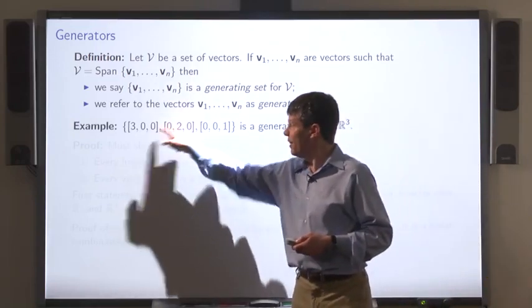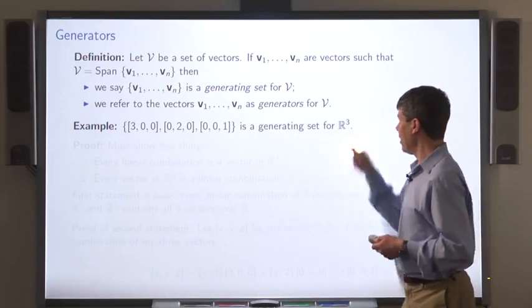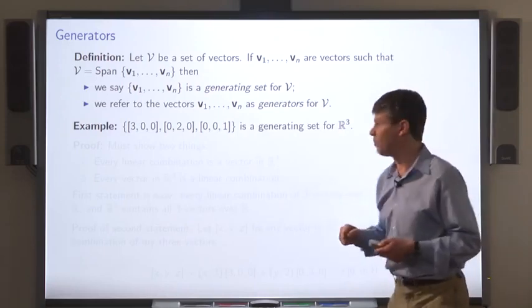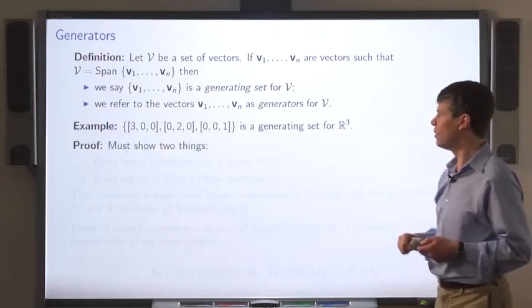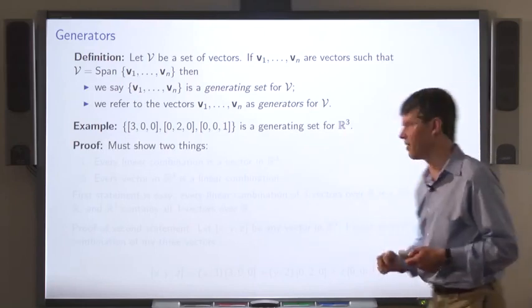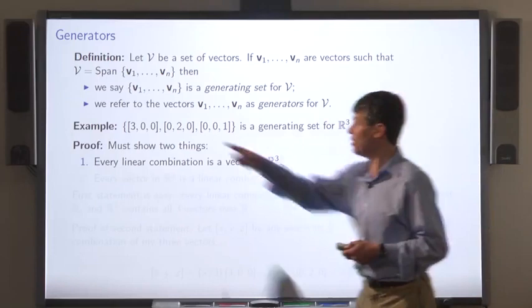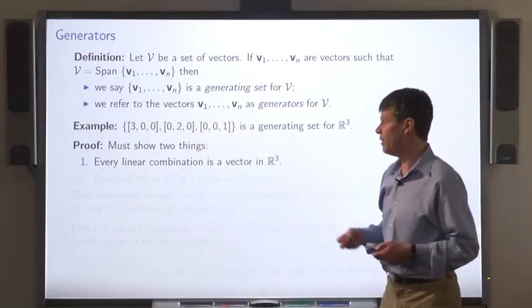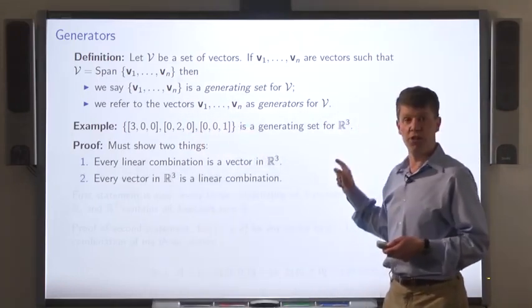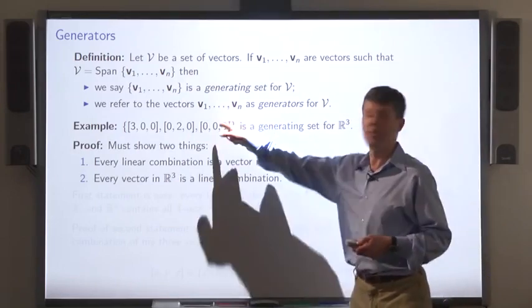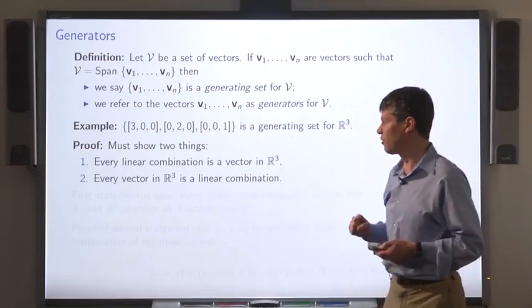I claim that these vectors are a generating set for R3. So why is that? We have to show two things. First, that every linear combination of these vectors lies in R3. And every vector in R3 is some linear combination of these three vectors.